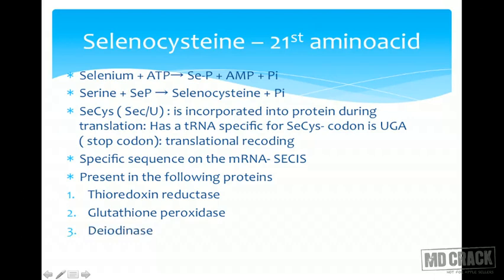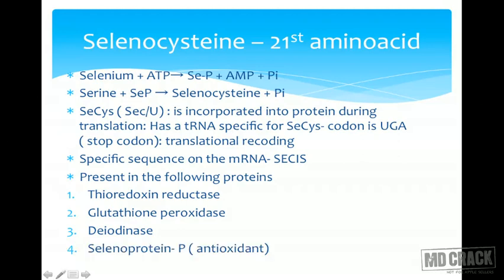Deiodinase, where have we heard of this? Deiodinase is responsible for the conversion of T4 to T3. So again, selenium is involved in thyroid metabolism. For the formation of the active hormone, we require selenium or selenocysteine. Selenocysteine is required for the enzyme deiodinase, which is required for hormone synthesis.